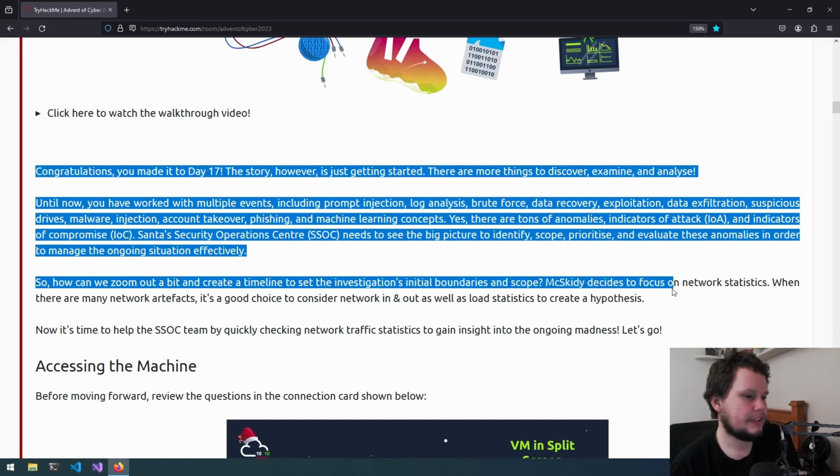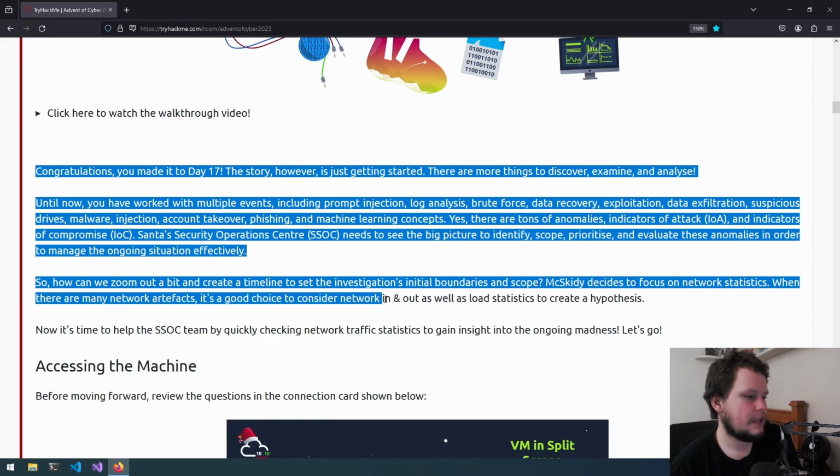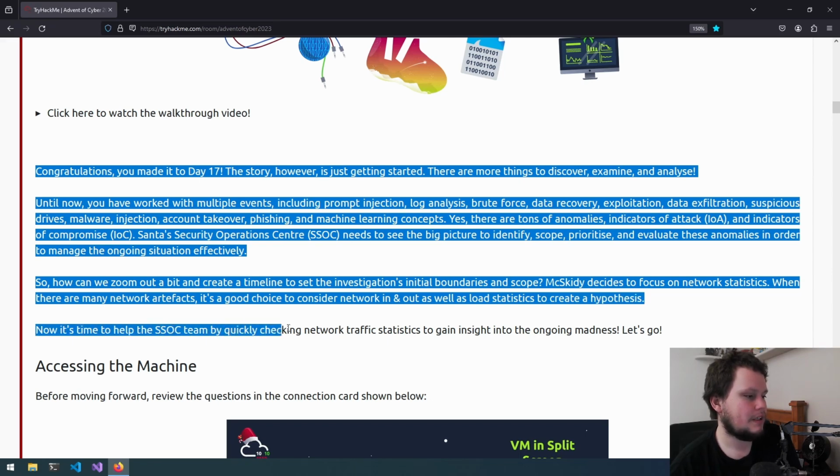McSkitty decides to focus on network statistics. When there are many network artifacts, it's a good choice to consider network in and out, as well as load statistics to create hypotheses. Now it's time to help the SSOC team by quickly checking network traffic statistics to gain insight into the ongoing madness.